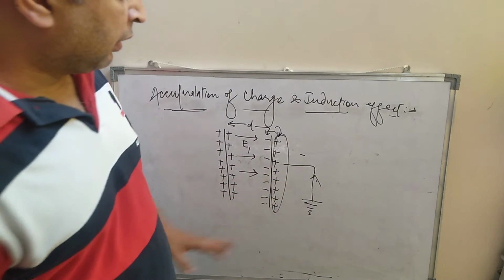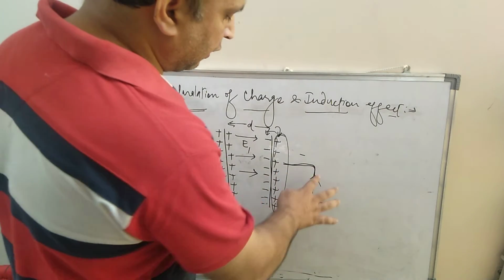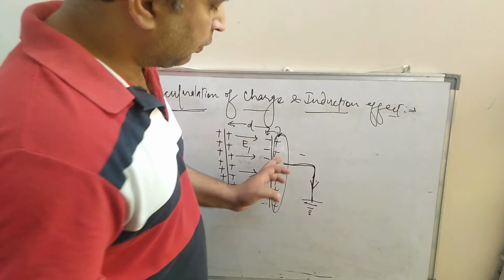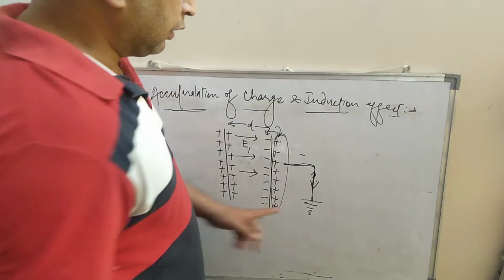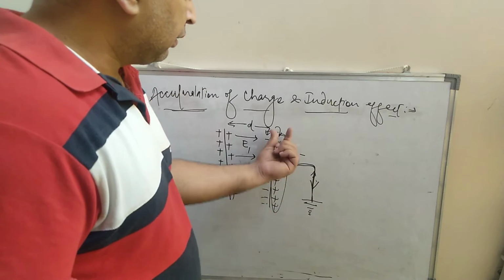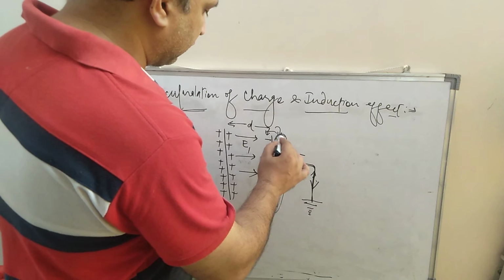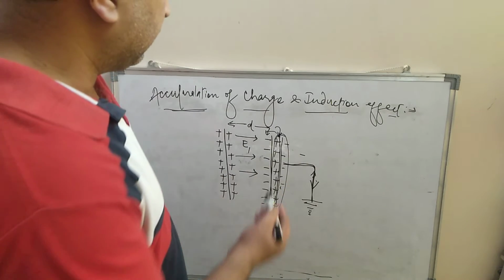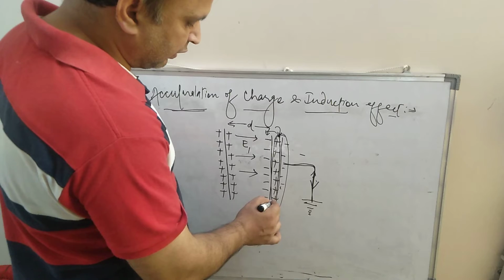Similarly, if it is connected by means of a wire to the earth, इसको हमने earth कर दिया है, then the electrons will come out. Electron यहाँ से आएंगे and that will neutralize that positive charge. If you see, that becomes neutral. Electron क्या करेंगे, सबको neutral कर देंगे and all the charge vanishes. You will see all the charge cancels out like this. Now what would happen? अब यहाँ से electric field setup हुआ था plus to minus. This is the electric field which has been set up.